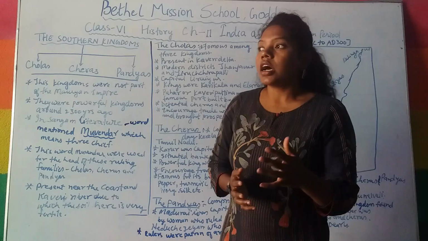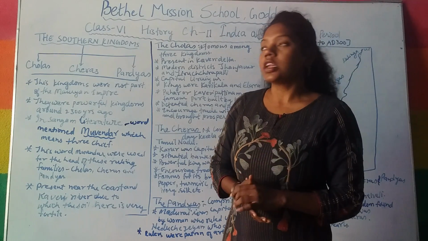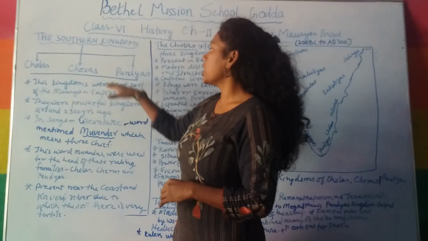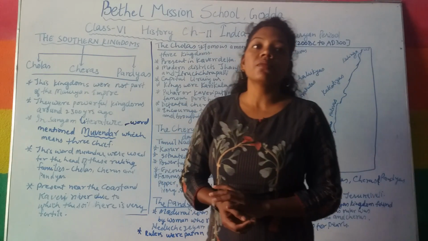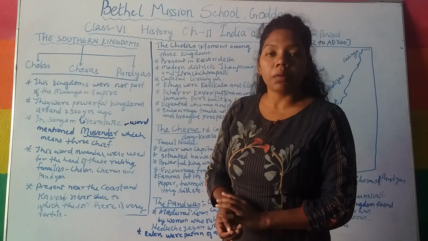They were the Cholas, Cheras and Pandyas.